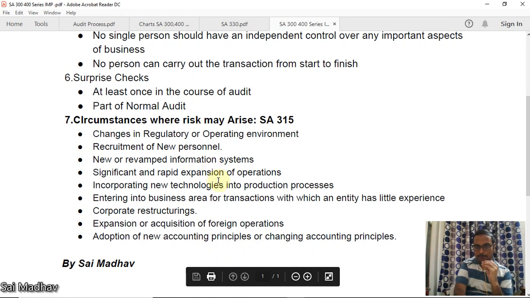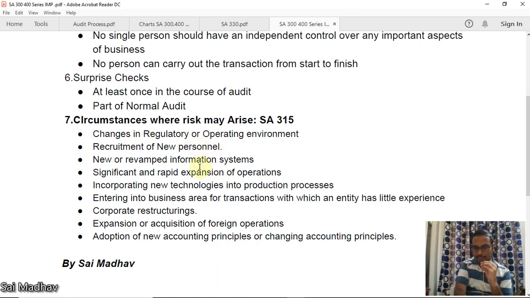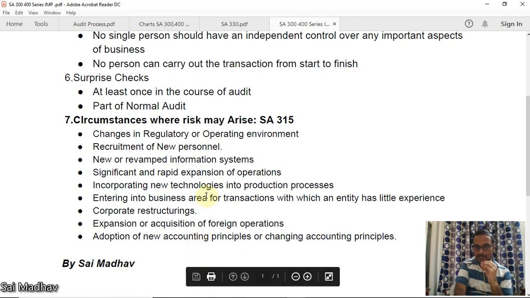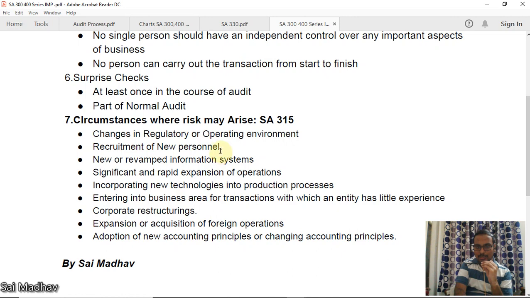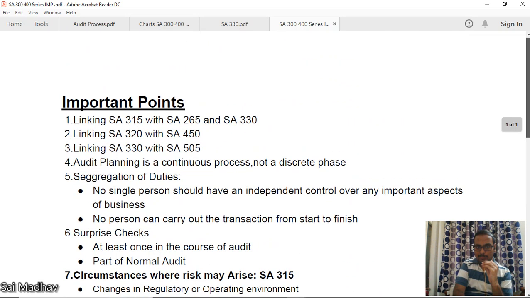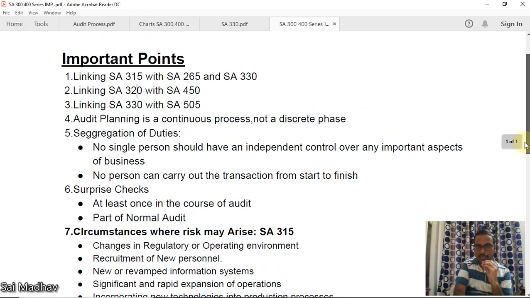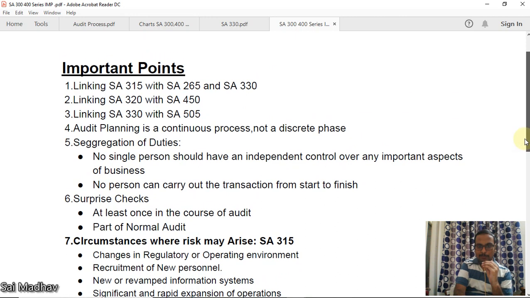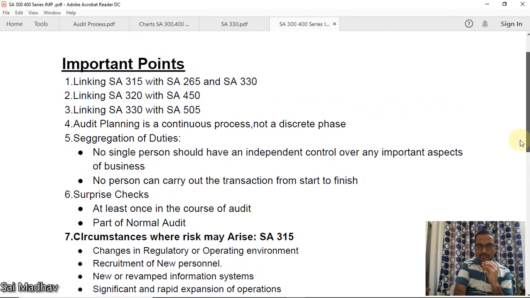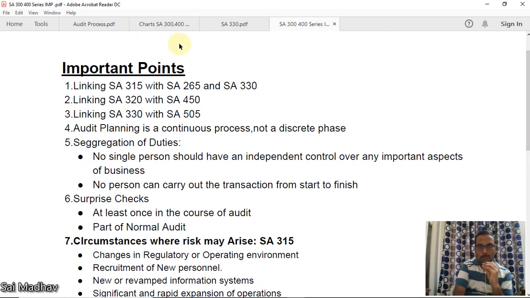So you should concentrate on these areas. It doesn't mean risk is certain or a fraud is certain in these areas. You should be obtaining more evidence in these areas. These are the important questions which are covered in your ICAI material. Whenever you are answering questions regarding these SAs, please keep these points in mind. So this is the whole 300 and 400 series.